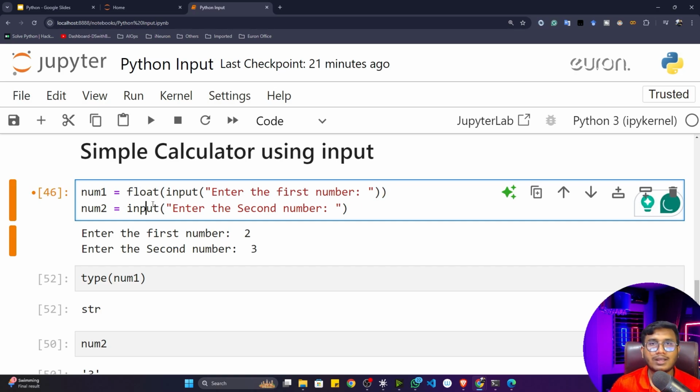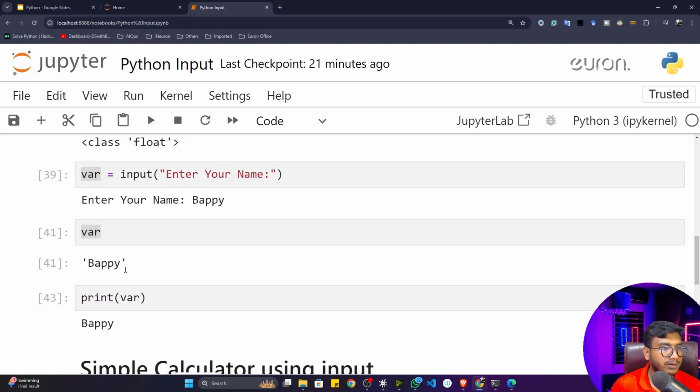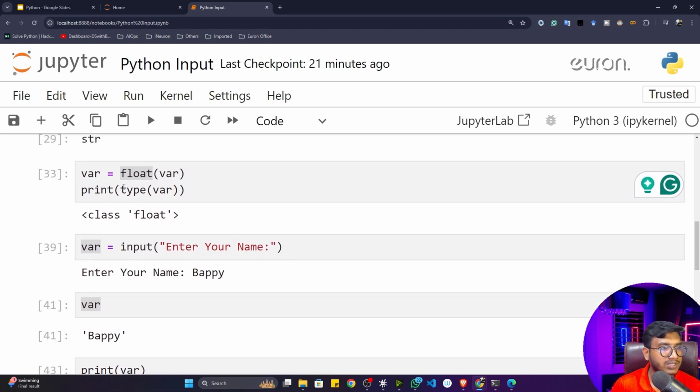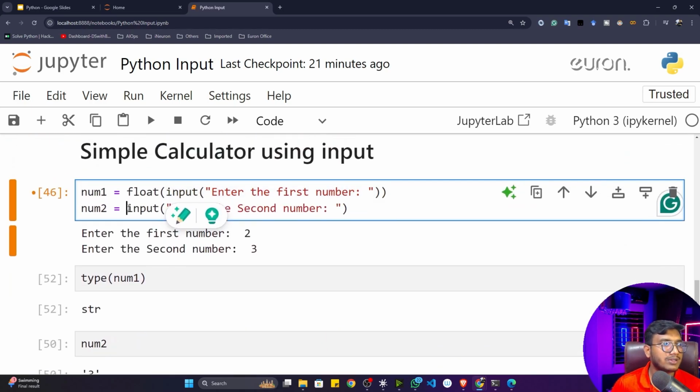And how to do it? In the float function, just write your input. I already showed you one demo, I think you remember, a typecasting operation. If you want to convert anything, you have to give the data inside that particular function. So again, I will write float and pass this particular input to the float.